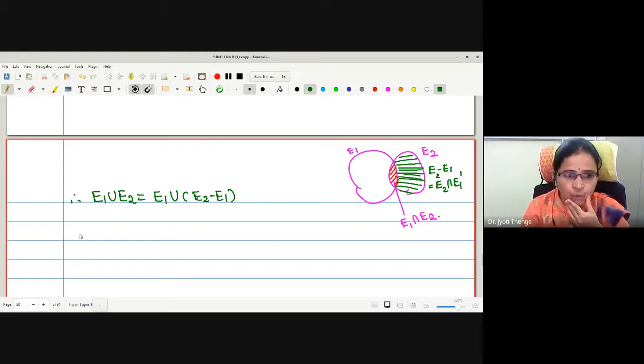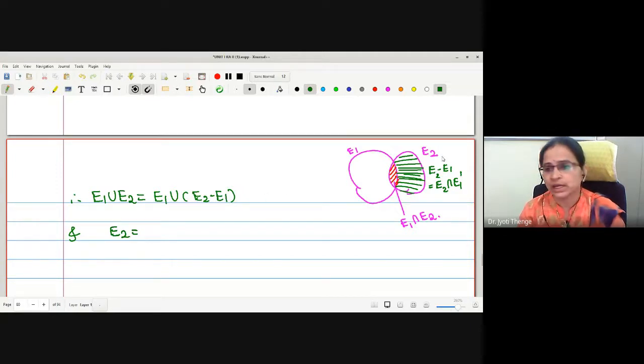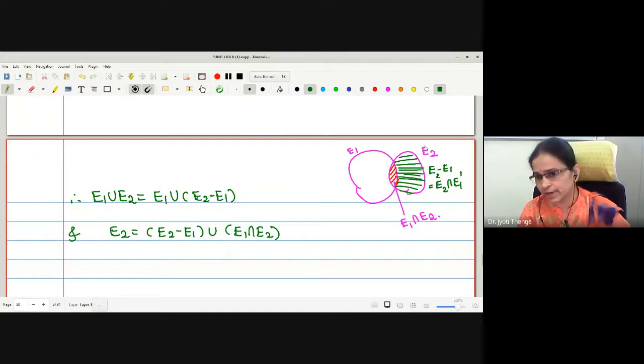Now, also E2 I wanted to write as the disjoint union of two parts, in terms of E2 minus E1. Therefore, one part is sure to me: it is E2 minus E1. What should be added so that I can get E2? It is E1 intersection E2. Correct. That is, I want to form E2. One part I have taken as E2 minus E1. Therefore, the part I have to add is E1 intersection E2 in order to get E2.